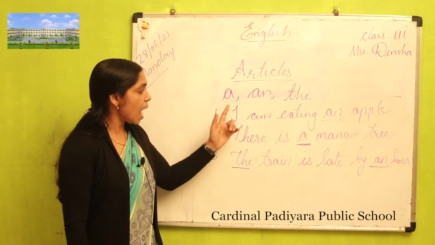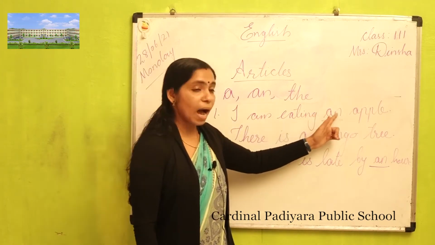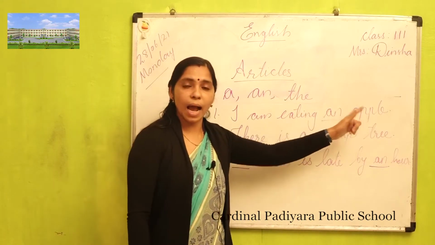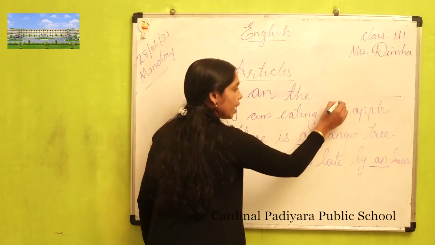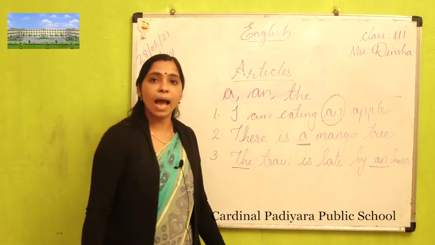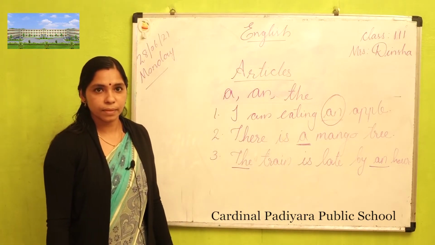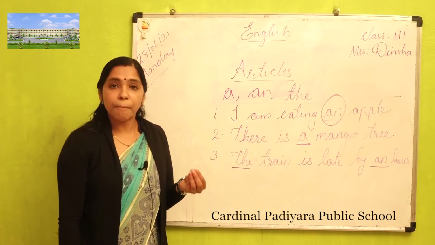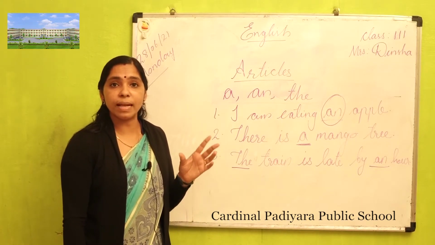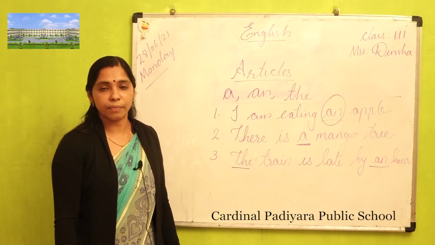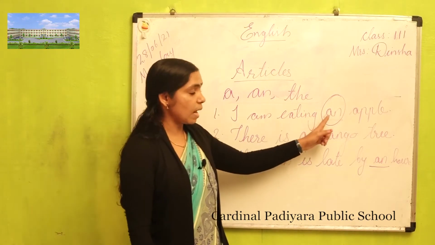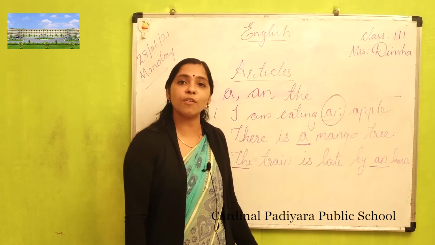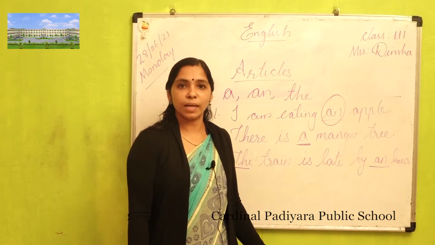The first one, see, I am eating an apple. So where we can use article an? Article an we can use before the vowel sound. Which are the vowel sounds? You know. UKG you studied that.